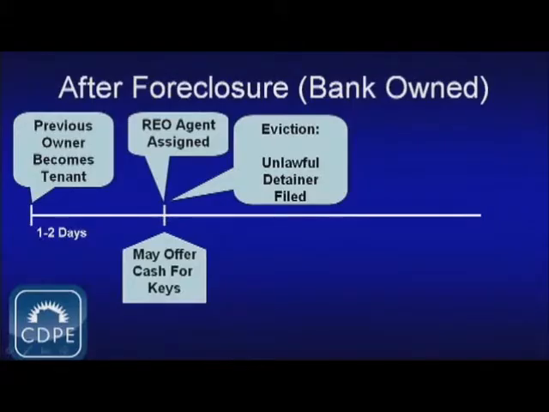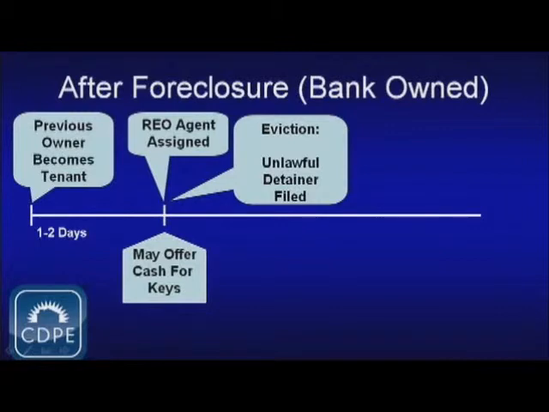Now the REO agent may offer a cash for keys, where typically the banks will offer money for the homeowner to move out, or the previous homeowner to move out. Usually the quicker they can move out, the more money the banks are willing to give. If a cash for keys negotiation is not successful, then typically the eviction process takes about 60 days.